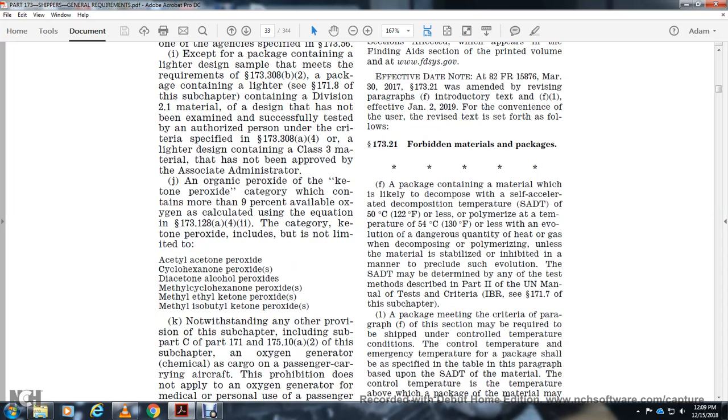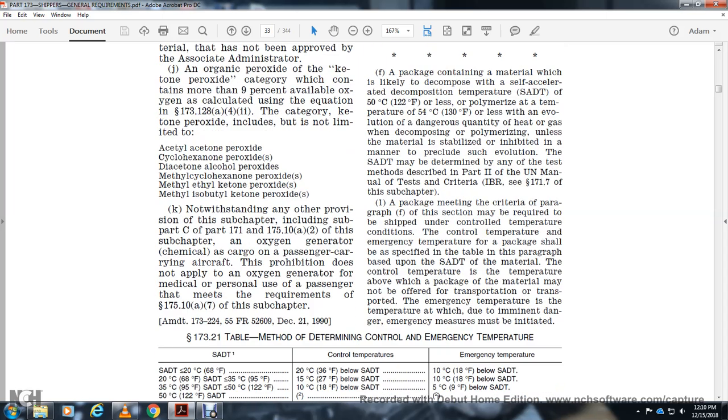All right, 173.21, forbidden material and packages. A package containing material likely to decompose with a self-accelerated decomposition temperature of 122 degrees Fahrenheit or less, or a polymer with a temperature of 130 degrees Fahrenheit or less. The evaluation of dangerous quantities of heat or gas decomposed from a polymer, if the use life in the table is inhibited. The evaluation of the SADT may be determined by the type of method described in part 2 of the UN Manual of Tests and Criteria.